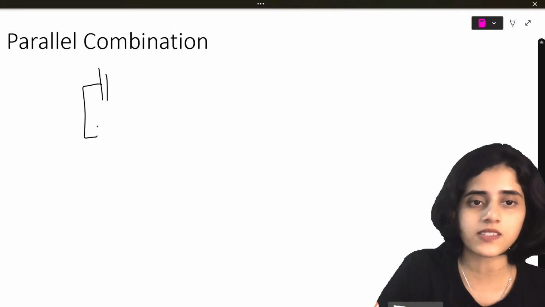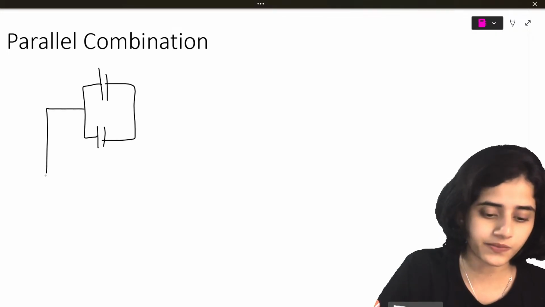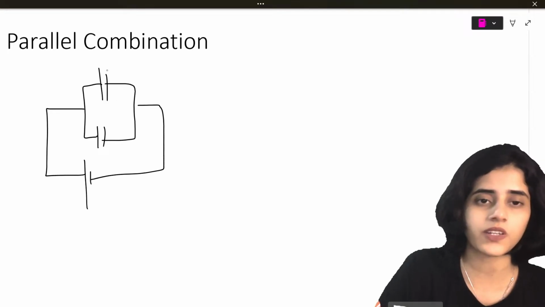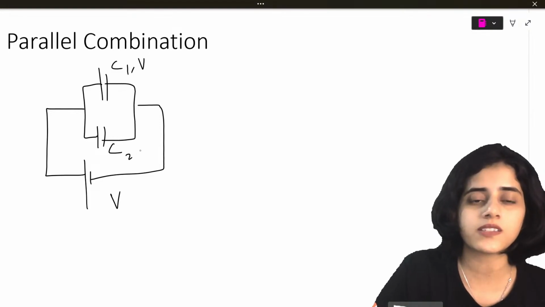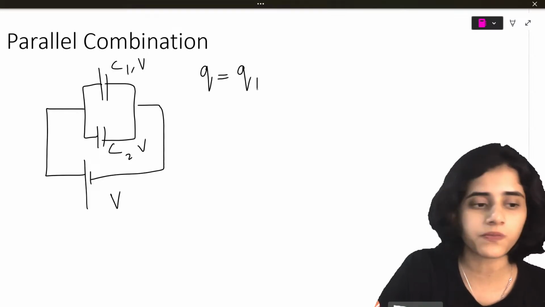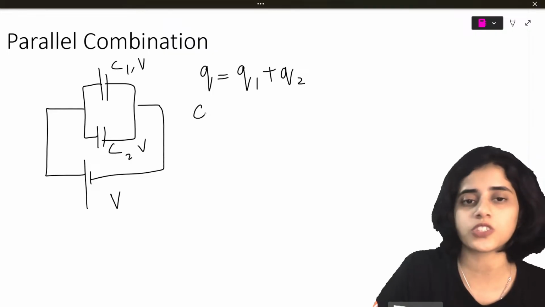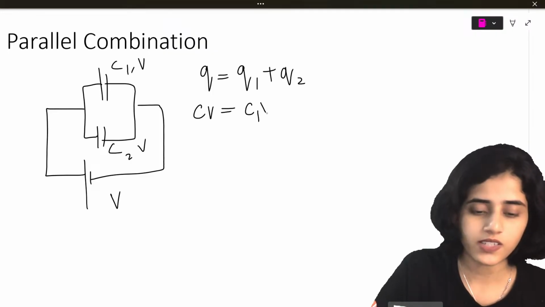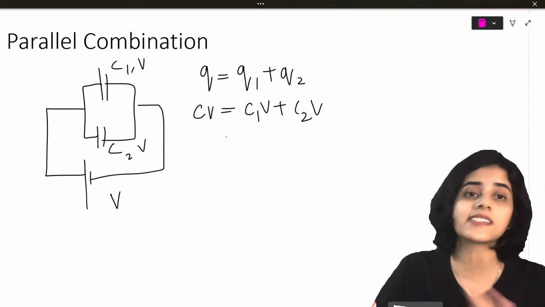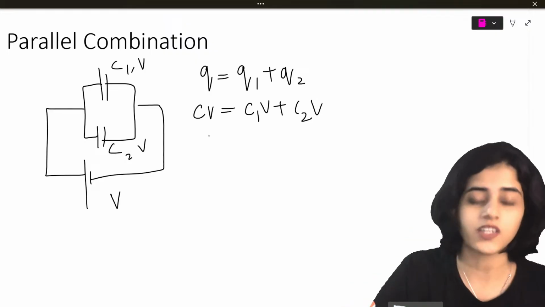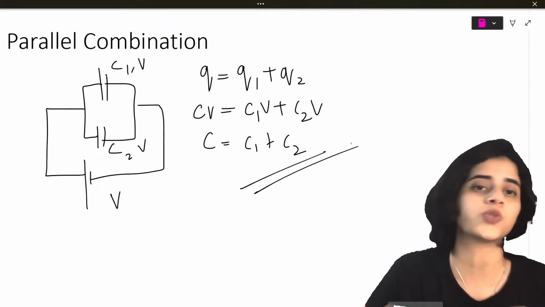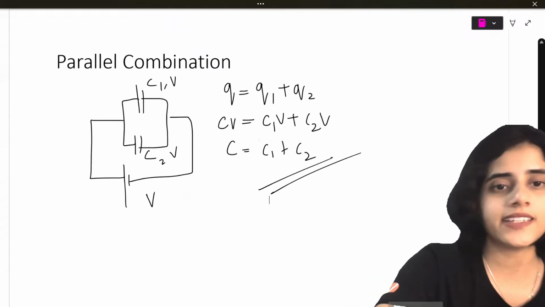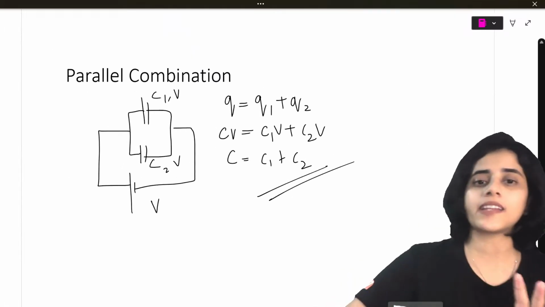Now, in a parallel combination, what happens? You have two capacitors connected in parallel. This is the battery. In a parallel combination of C1 and C2, voltage does not change, but charge changes. So charge will be Q1 plus Q2. So CV is equal to C1V plus C2V. Voltage is the same; in a parallel combination, voltage is not divided. So C is equal to C1 plus C2. Is this clear? With that, we wind up this chapter.